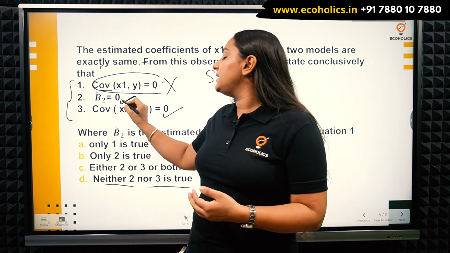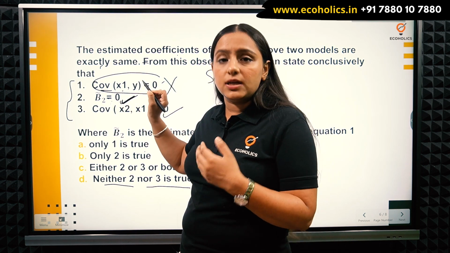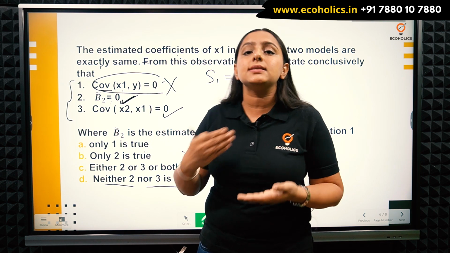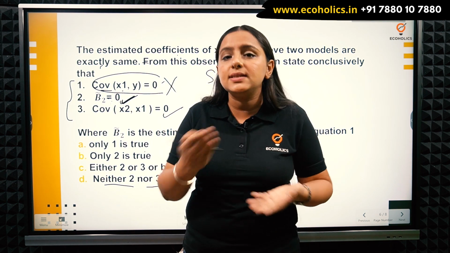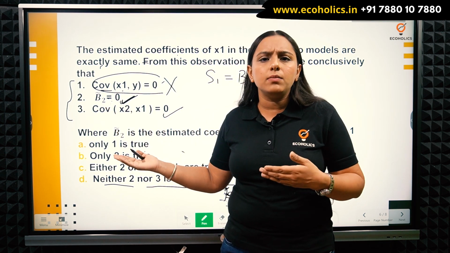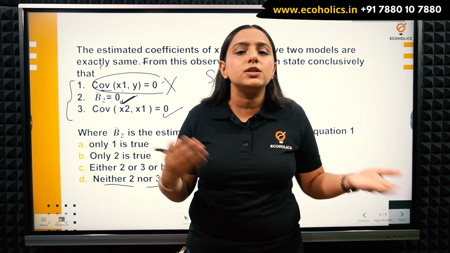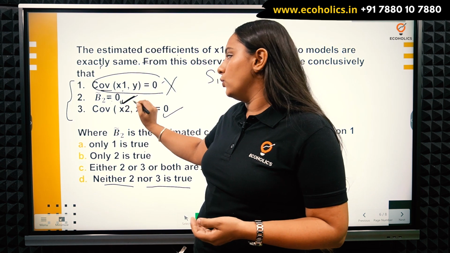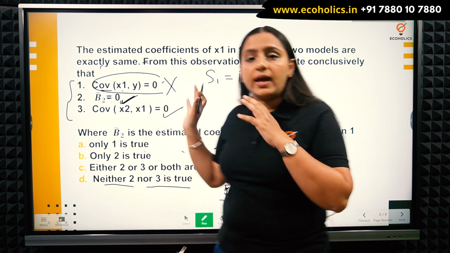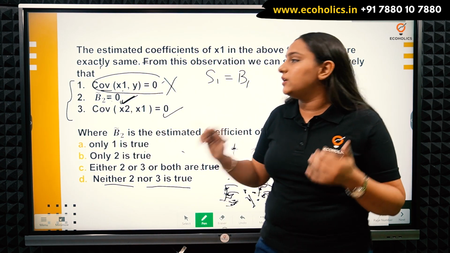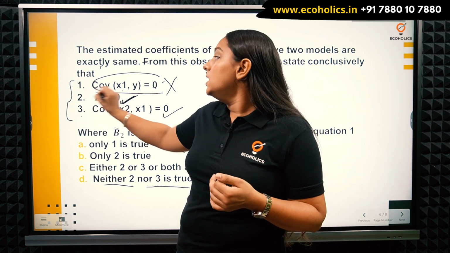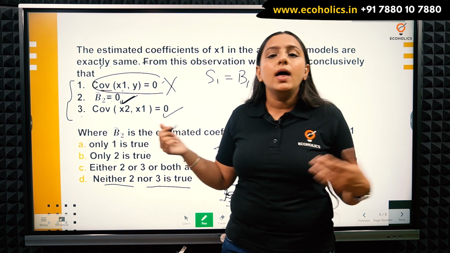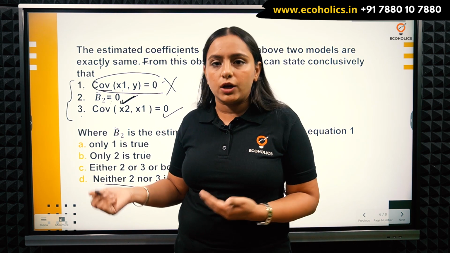So it means that yes, x2 does not hold any relationship with y, so that's why it is statistically insignificant. So if it is insignificant, whether I write it in my model or whether I do not write it, it is not going to cause me problems. So that's why this thing is 0. So the coefficients on x1 can be the same only if these two things happen, because if the first thing happens, then y and x1 will not hold any relationship and there is no point of running a regression on them.